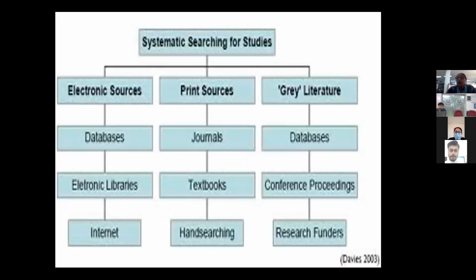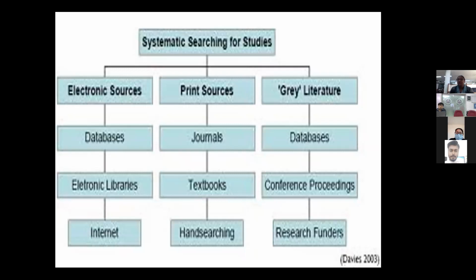So coming over to what actually are the various resources that you need to consult while conducting your systematic searches for studies. We have various electronic sources, print sources, and gray literature. Under electronic sources, you have databases, electronic libraries, electronic journals, and books, all available through the internet. You have print sources, which cover journals and textbooks, done through hand searching. And gray literature could be searched using the internet as well as hand searching.